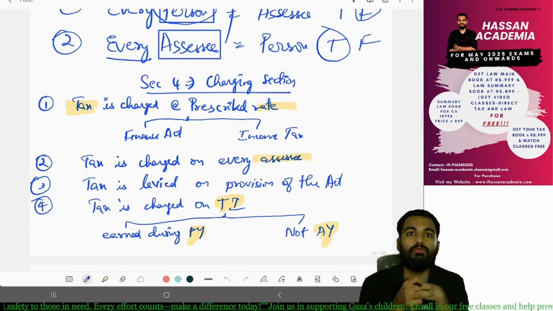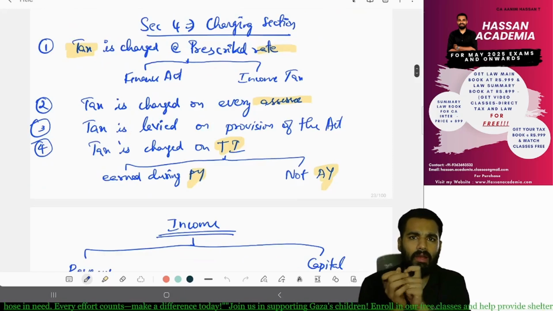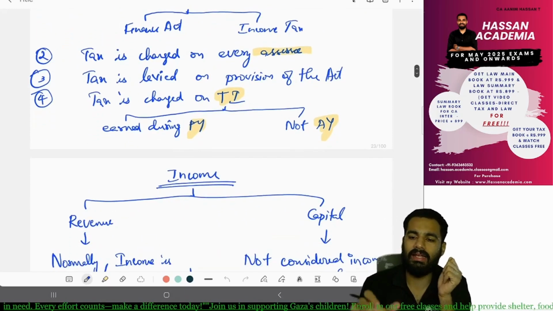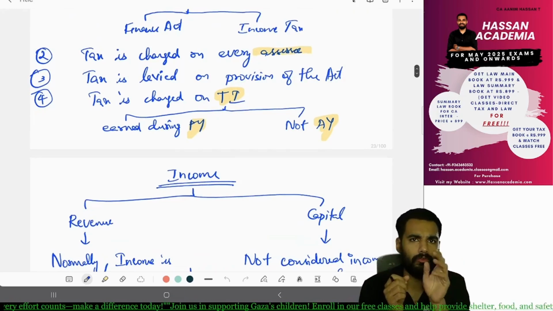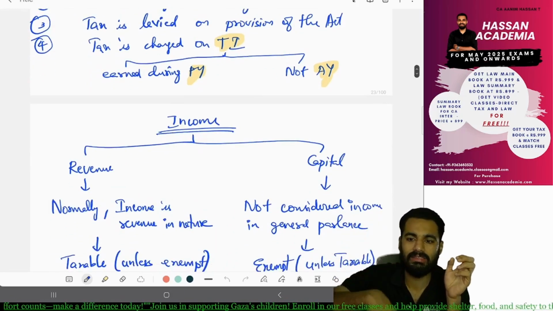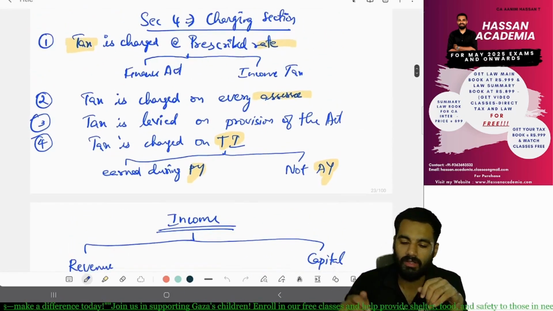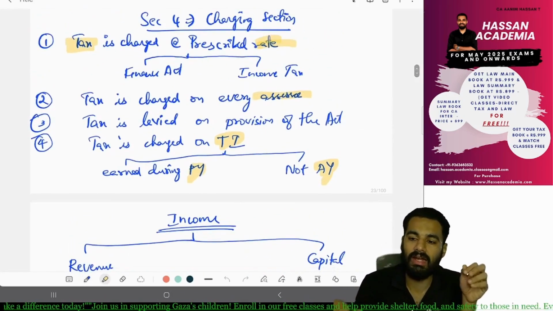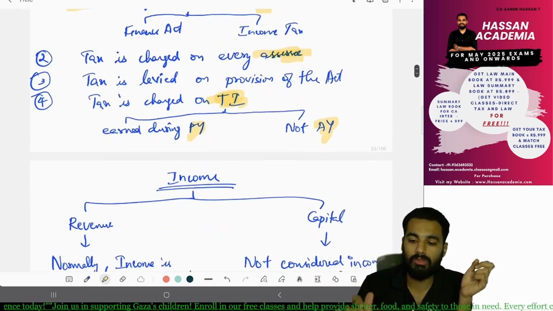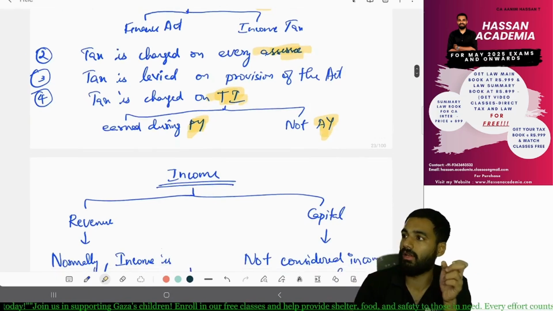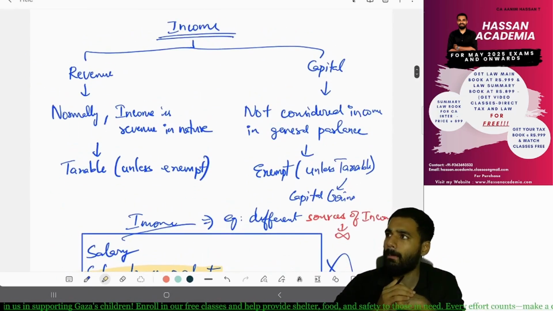Yes. So section 4, we talked about the charging section, where at prescribed rate tax is being charged. Yes, and tax is charged on every assessee, and tax is levied as per the provision of this act, and tax is charged on the total income earned during the previous year and assessment year. Yeah. And we have seen the few tax rates. We have seen what is an assessee. We have seen what is total income, previous year and assessment year. Yeah. And what is income?